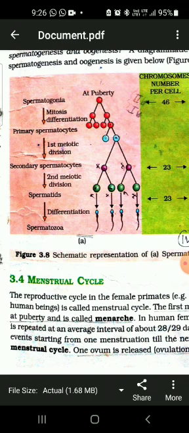The remaining part of the Graafian follicle after the release of the ova forms the corpus luteum, and the corpus luteum acts as an endocrine gland. Although the follicular cells also play an endocrine role in the female body, here we shall be discussing the corpus luteum, which produces the hormone known as progesterone.